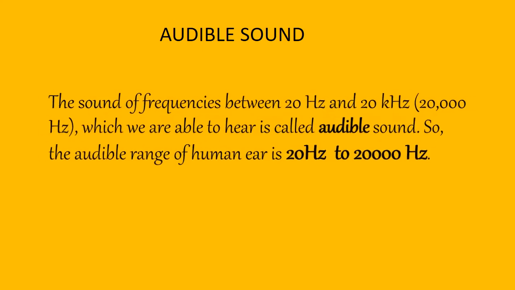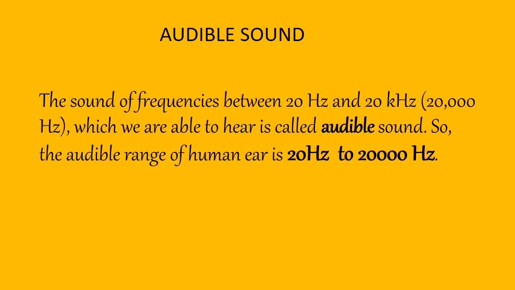Let us discuss today's topic. Children, we know that there are many sounds which are produced in our environment, and these sounds are of different frequencies. We human beings cannot hear the sounds of all those frequencies. For example, we cannot hear the sounds which are having frequency below 20 Hz. 20 Hz means 20 vibrations per second. And also we cannot hear sounds which are having frequencies above 20,000 Hz or 20 kilohertz. That is 20,000 vibrations produced per second by an object.